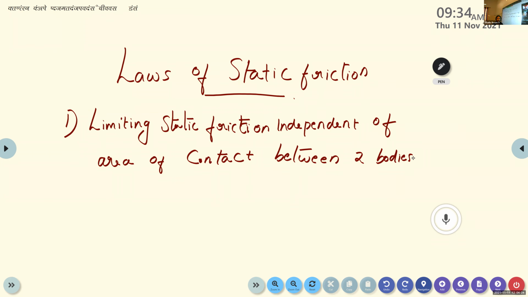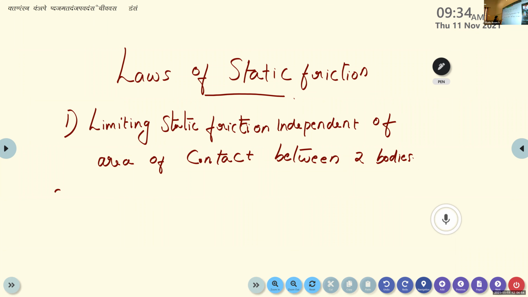Bodies means we know that frictional force always arises between two bodies. In the case of static friction, one body is the surface and another body is the object which is kept at rest over the surface. So limiting static friction is independent of the area of contact between two bodies. If it is a surface with a large surface area or a small surface area, it doesn't matter. Limiting static friction is independent of the area of contact between two bodies.